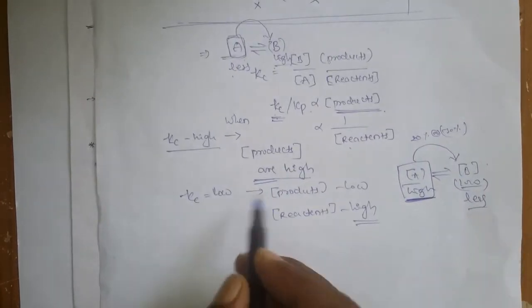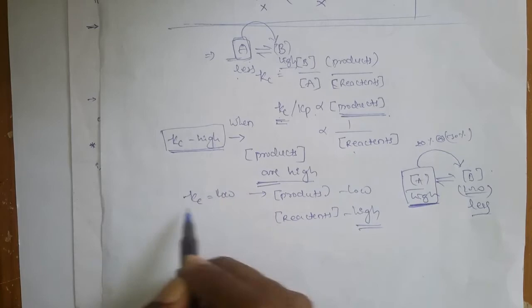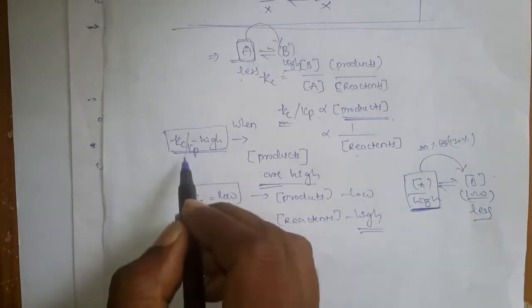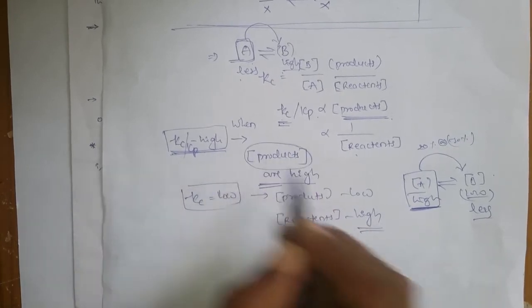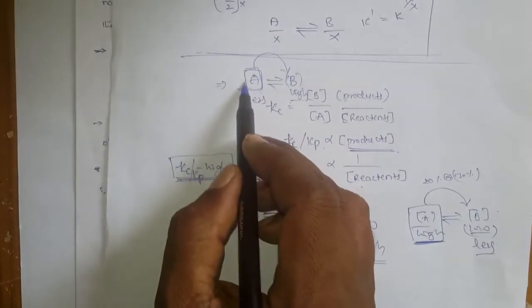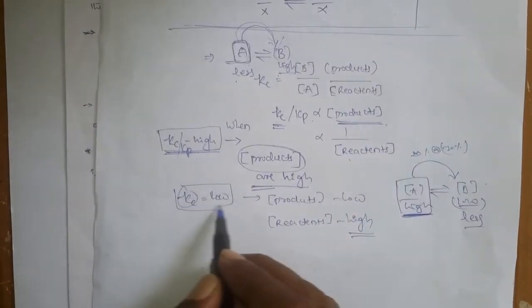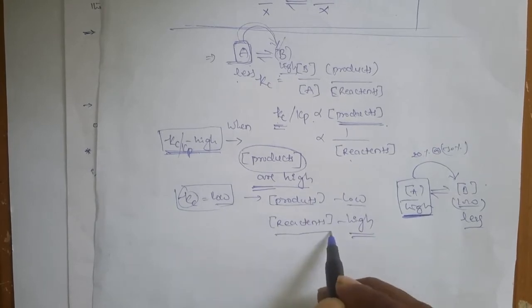So here you can say that the extent of this reaction depends upon the Kc or Kp value. If the Kp or Kc is high, the product concentrations are high, so most of the A is converted to the B. If the Kc value is low, then the product concentration is low and the reactant concentrations are high.